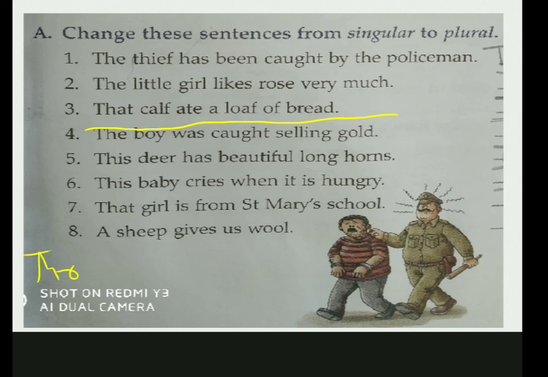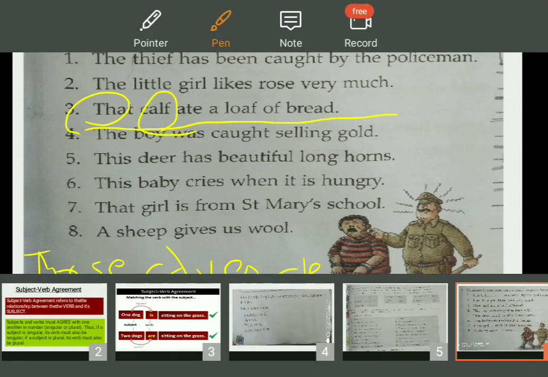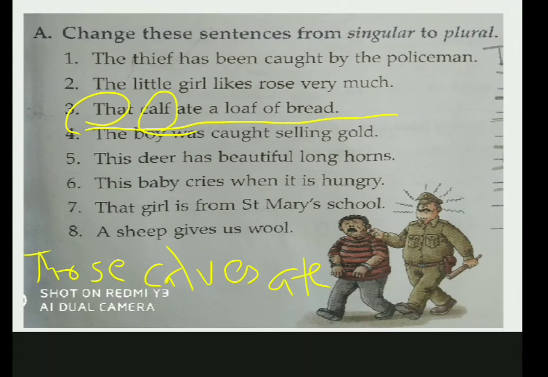What will it become? Those calf. Calf, what is the plural form? Calves. Those calves ate. Now you cannot change this. Ate a loaf of bread. We changed that and calf. Subject, verb. Clear? This is how we changed it.